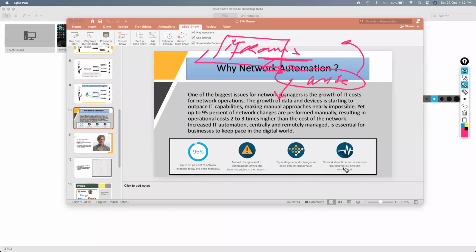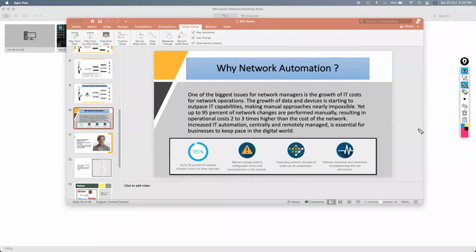Now, network downtime and non-remote troubleshooting time are discriminatory. Now, how can we deal with this network downtime? Let's understand again with the example that, as I told you, this is a BGP setup that we have, right? And our monitoring system is doing a good task, but it's a waste of money as well, because Python is a free platform and we are investing money in that. So what we can do is, I think I have told you this example earlier as well.